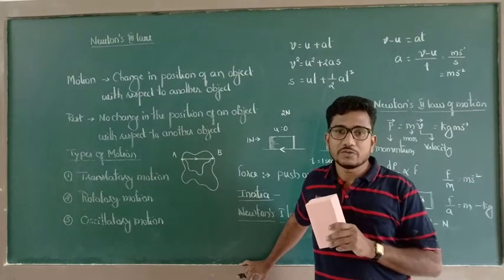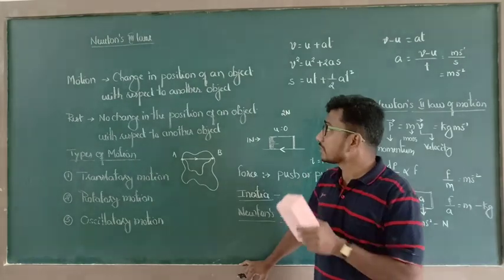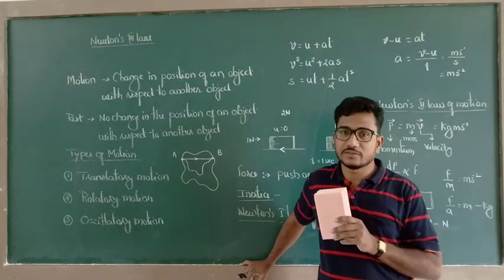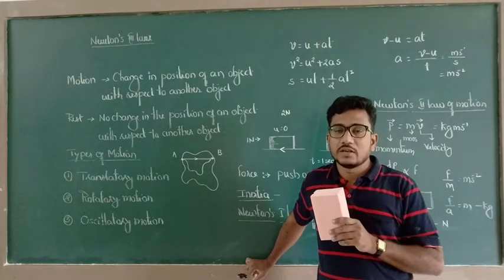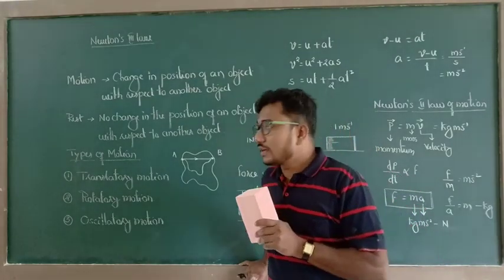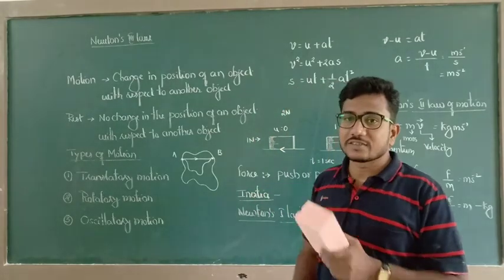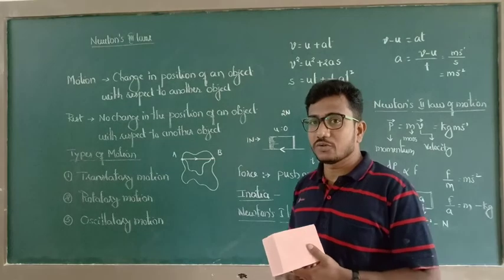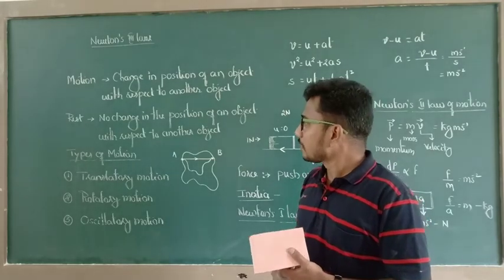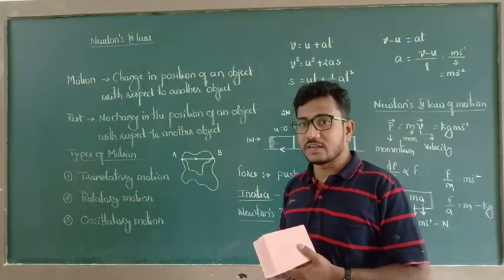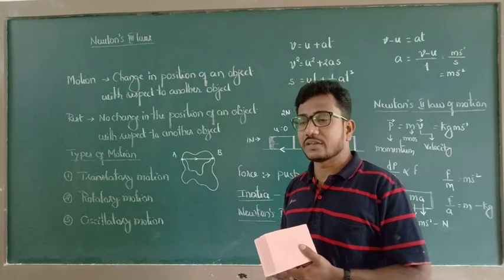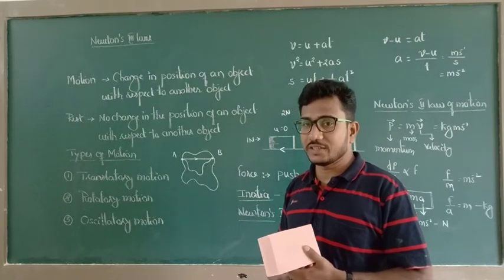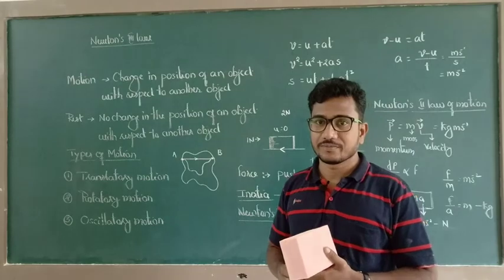So like this we are going to discuss all these things in case of Newton's laws of motion. In the next class, if possible, I am going to discuss a few more important concepts, so that it connects the first PUC physics syllabus.